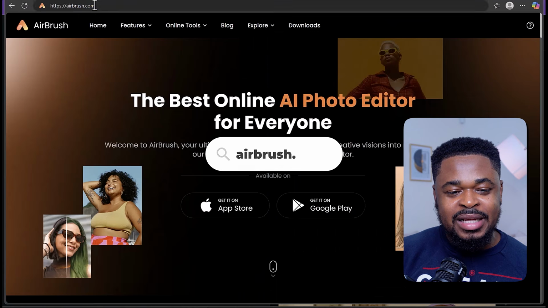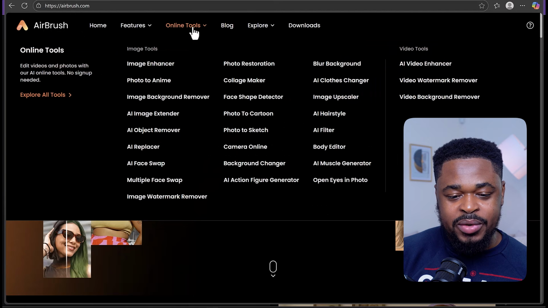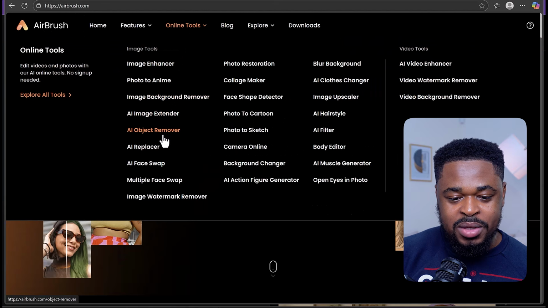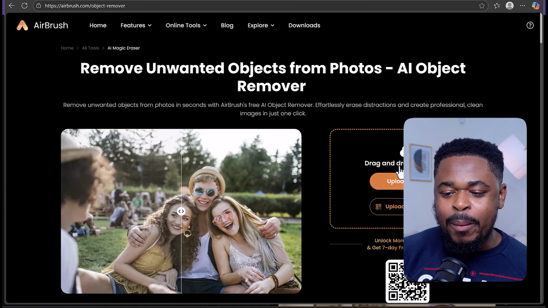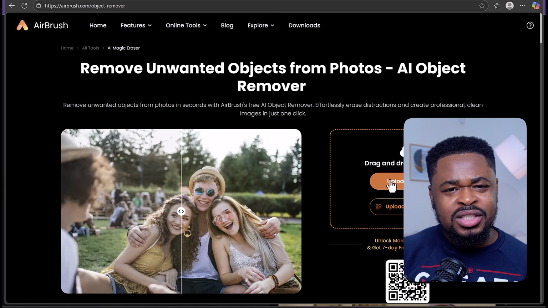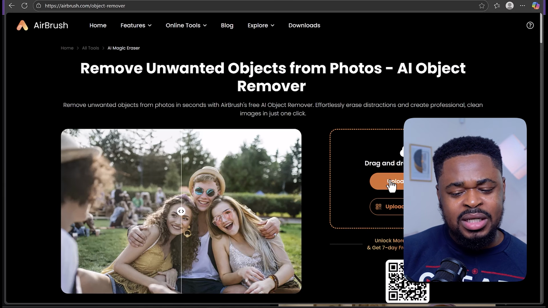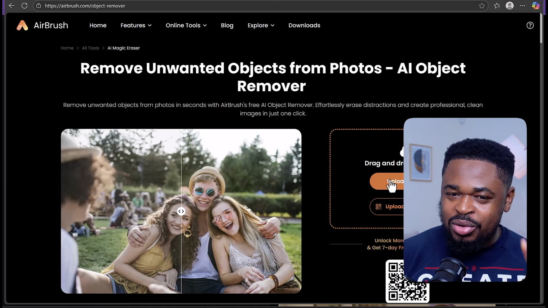What you're going to do first is go to this website, airbrush.com. Once you go to this website, you come here where it says online tools, go to AI object removal, click on it, and then upload the image where you have two characters. When generating such images, don't generate an image where both characters are touching each other. No, they shouldn't touch. I will explain why.